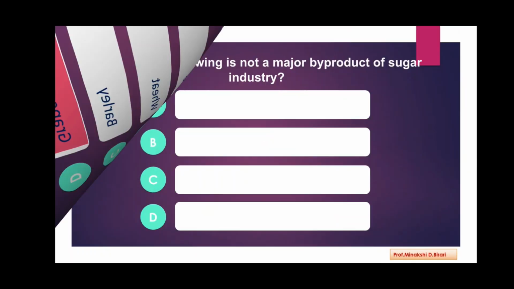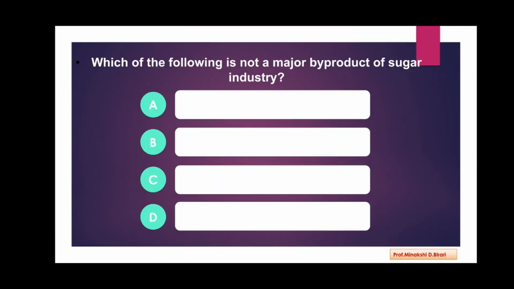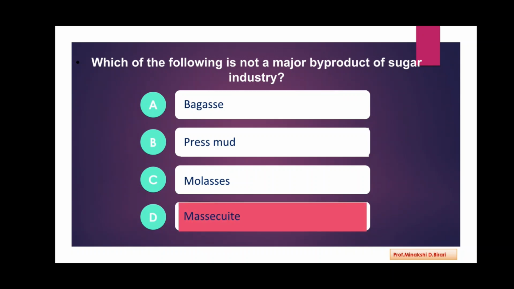Next question. Which of the following is not a major byproduct of sugar industry? So, the options are bagasse, press mud, molasses, MCQs. So we have already studied the byproducts of sugar industry. Bagasse, press mud, molasses, these are major byproducts of sugar industry. Only MCQs is not a major byproduct of sugar industry.